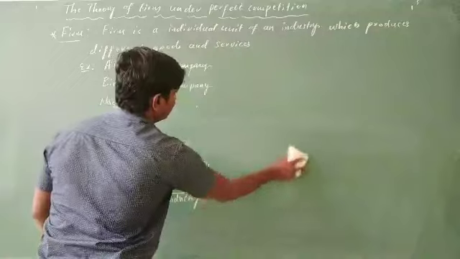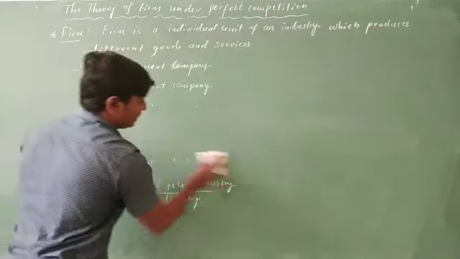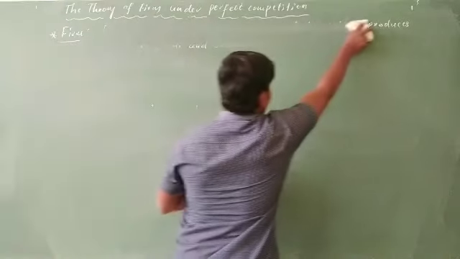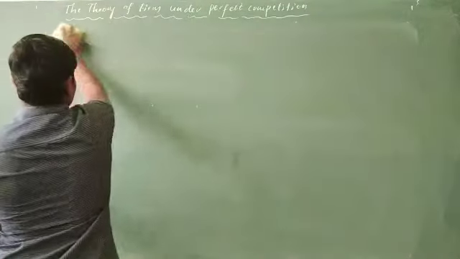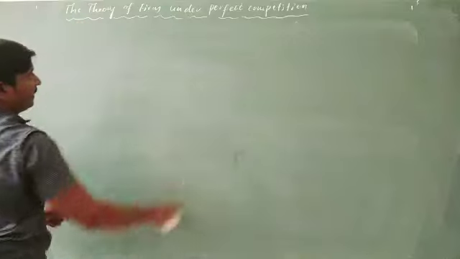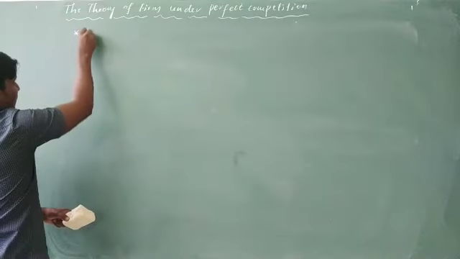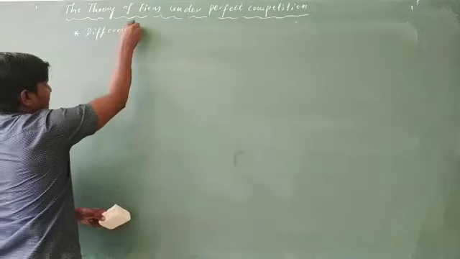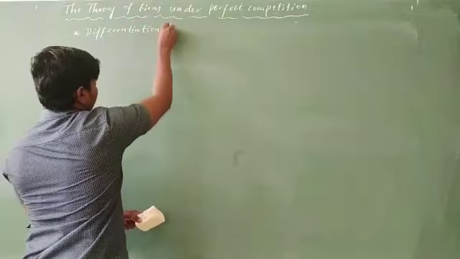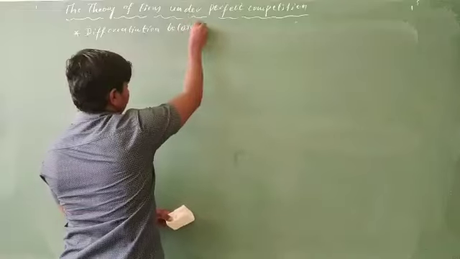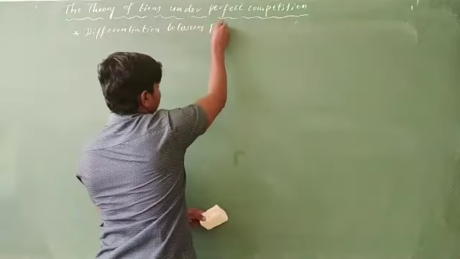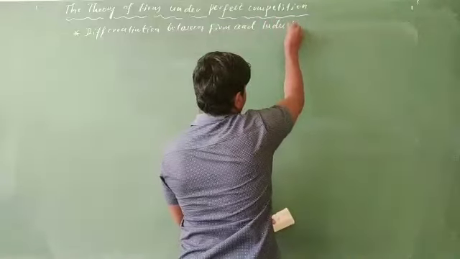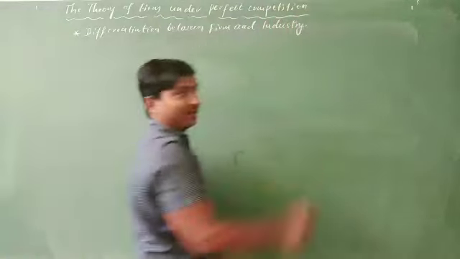Let us move towards the next one, that is differentiation. We'll make the differentiation between firm and industry.